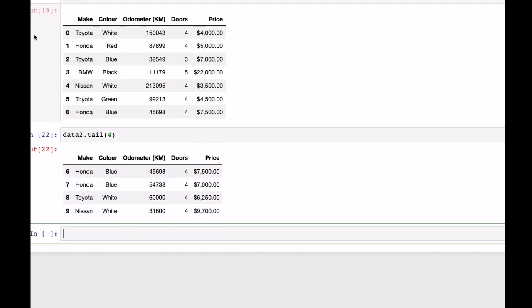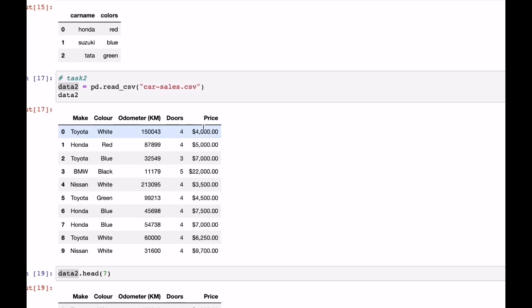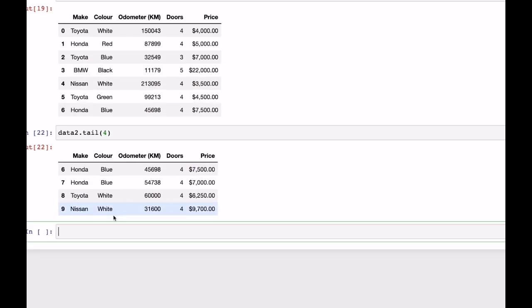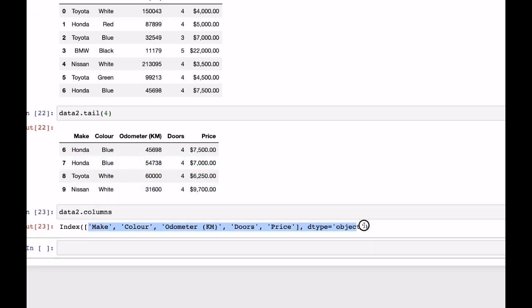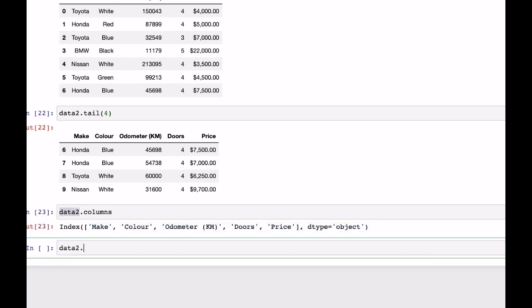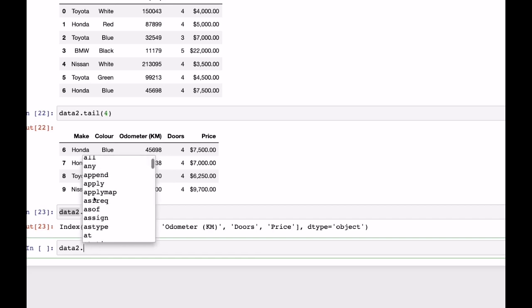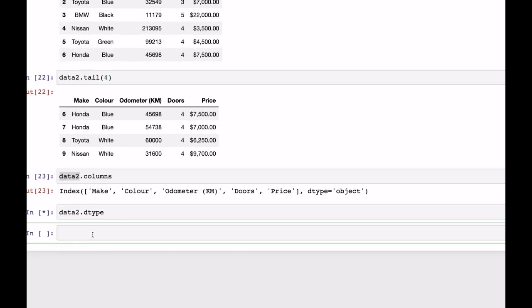So next we are going to discuss some more detailed information, some functions we have. Let's take a look at some functions. If you wanted to access the columns, let's say data2.columns, shift enter. This will show you the columns. If you tap here, it takes time, I know. After some time you'll be able to see append, apply, index, and so many things. But first we'll explore some of these in detail.